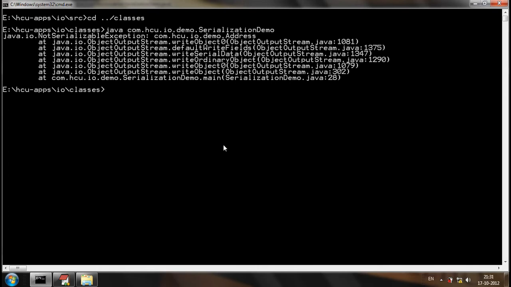Otherwise, it will give a non-serializable exception at runtime. Now, we have Employee. Employee has Address, which is inherited through Person. Address is not serializable. But if we try to serialize the Employee object, it gives a NotSerializableException. So if a class is supposed to be serialized, then all the attributes of that class should be serializable.